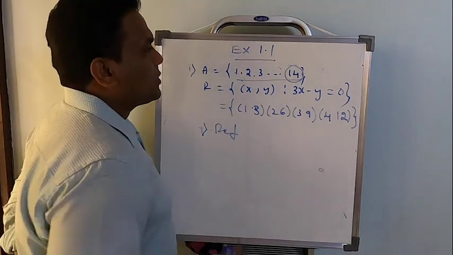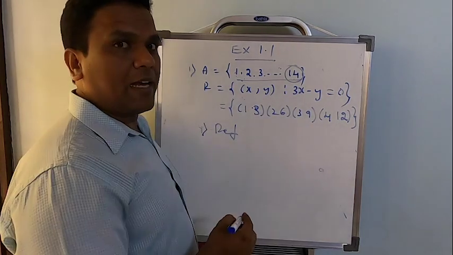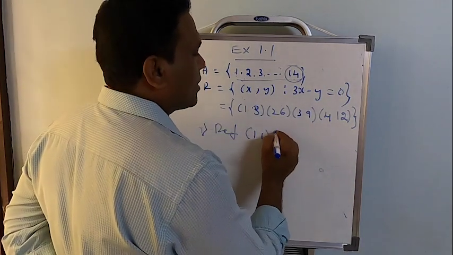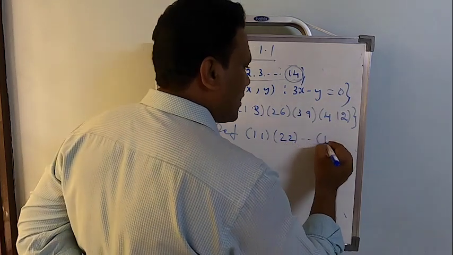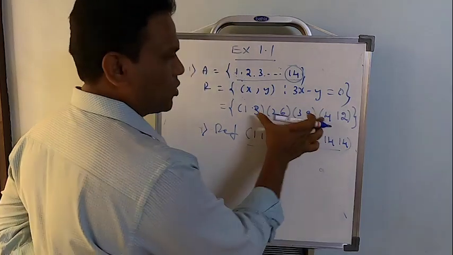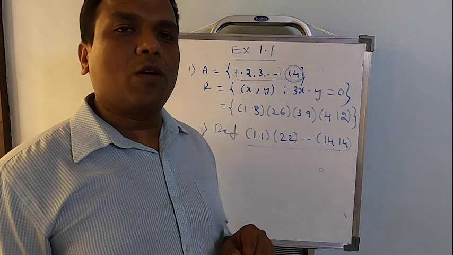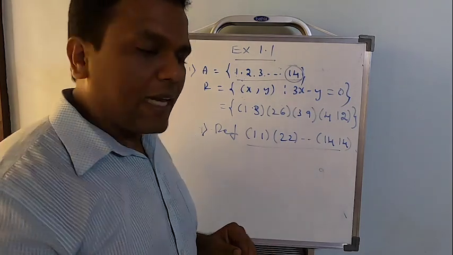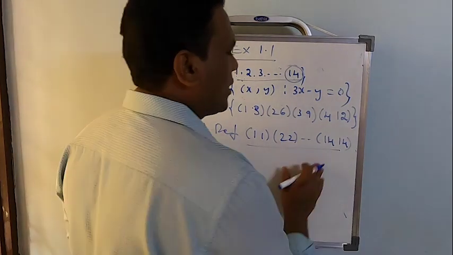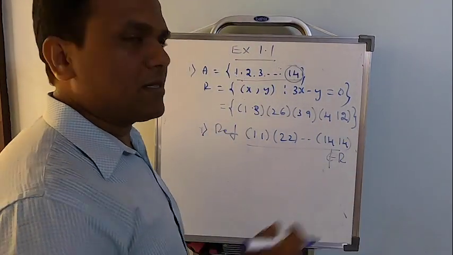reflexive. Correct, right? So the elements are 1, 2, 3 up to 14. If it has to be reflexive, I should find (1, 1), I should find (2, 2) till where? I should find (14, 14). All these 14 pairs should be present in R if it has to be reflexive, but none of them belongs to the given relation. So it's enough to say, you can write down all the 14 and just say they do not belong to R. None of this.